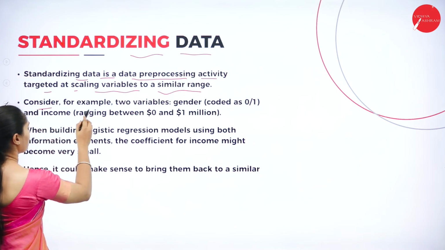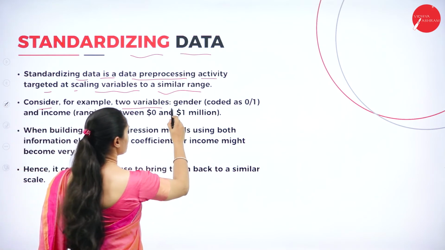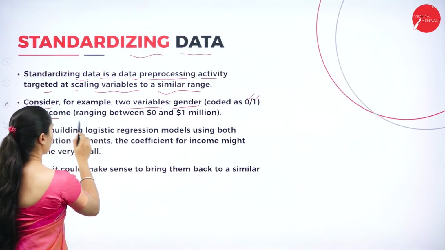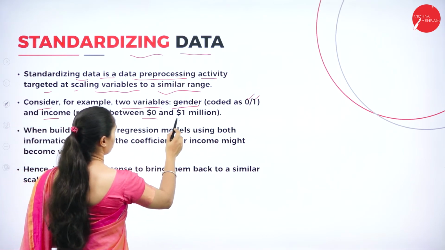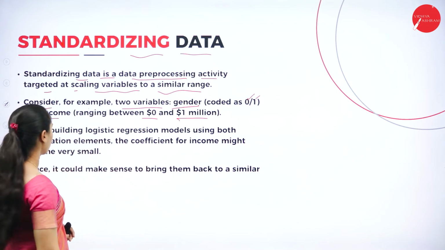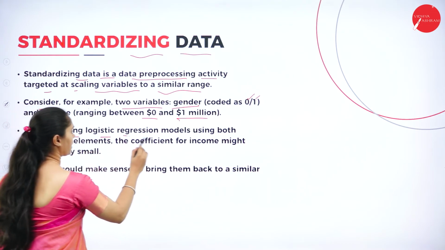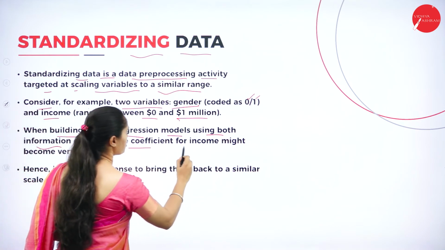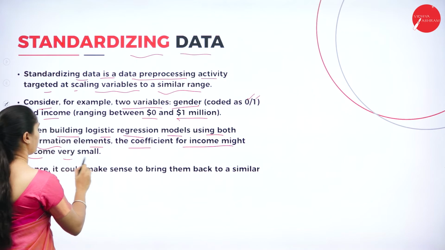Consider an example where there are two variables. One is gender, which will be coded as 0 or 1, and we have income which ranges between $0 and $1 million. When building logistic regression models using both information elements, the coefficient for income might become very small.